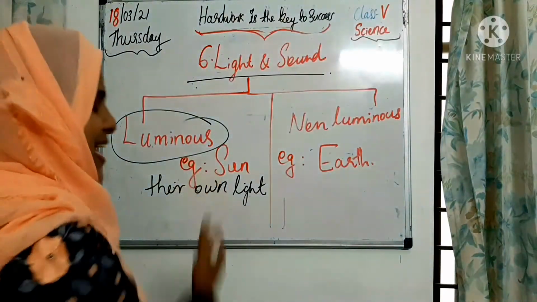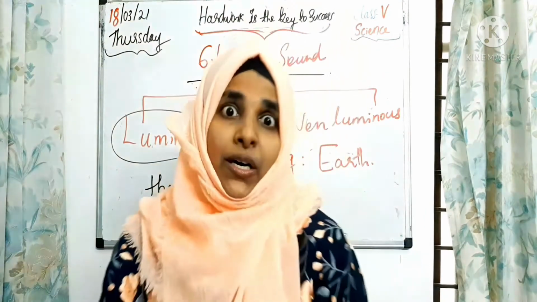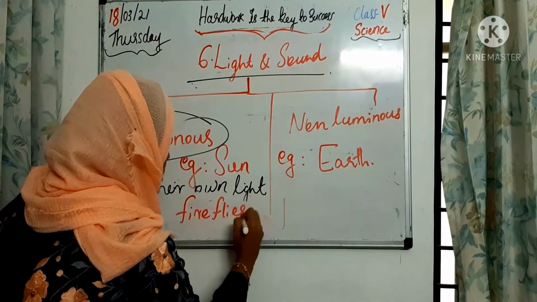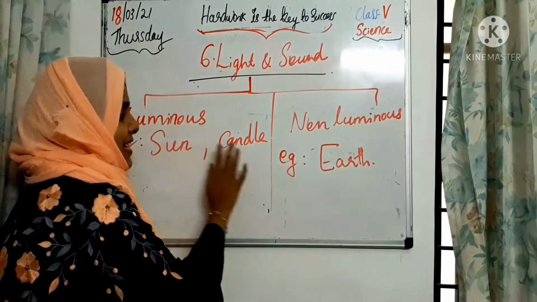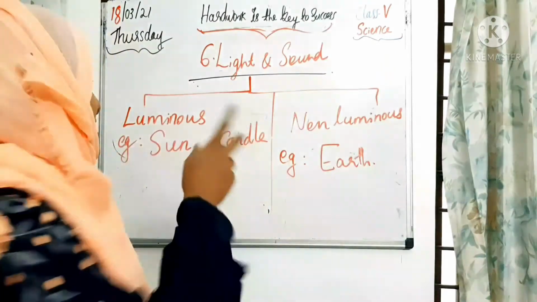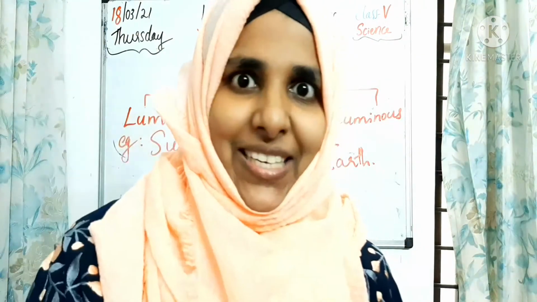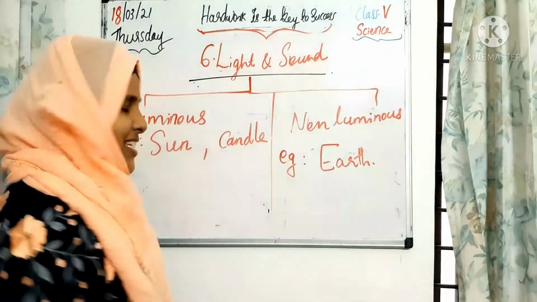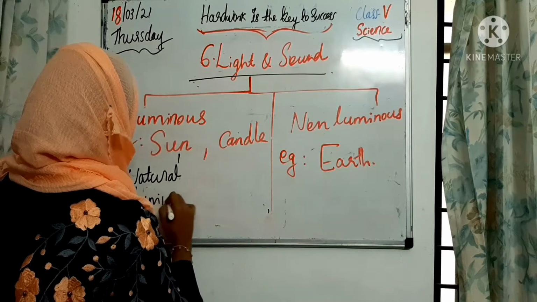Examples we can say are sun, stars, lights, tube lights, glowworms and fireflies. These are examples of what, children? Luminous objects. So students, sun and candle both are producing light. But between sun and candle, some difference is there. The sun is producing its own light, so we can say it is a natural luminous object.